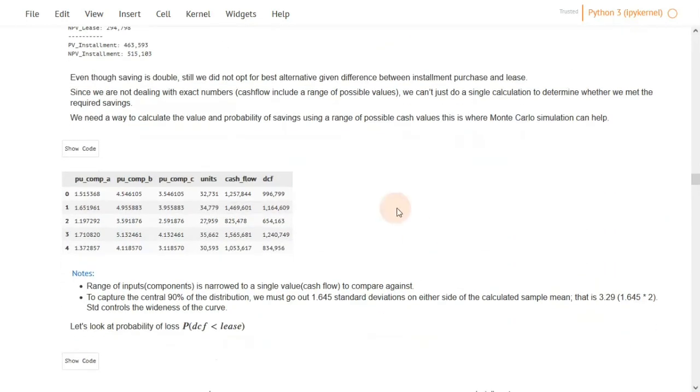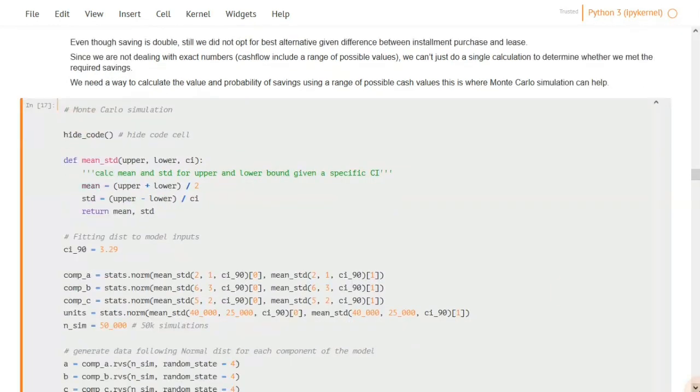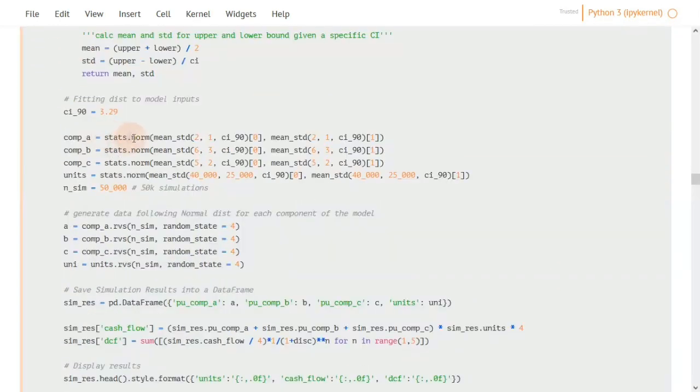First, let's see how we fit a distribution to data. We call the module, which is SciPy. Then we specify the distribution, and we pass the mean and standard deviation of this distribution. Okay. So by this, comp A represents a normal distribution with mean M and sigma. Now, when it comes to sampling from this distribution, you just call comp A and random variables, and you specify the number of variables that you wish to extract. Random state fixes the randomness in the operation so that every time you and I run this example, we get the same exact results.